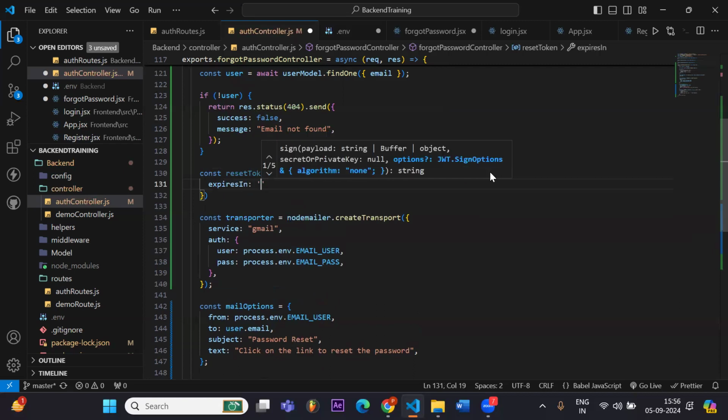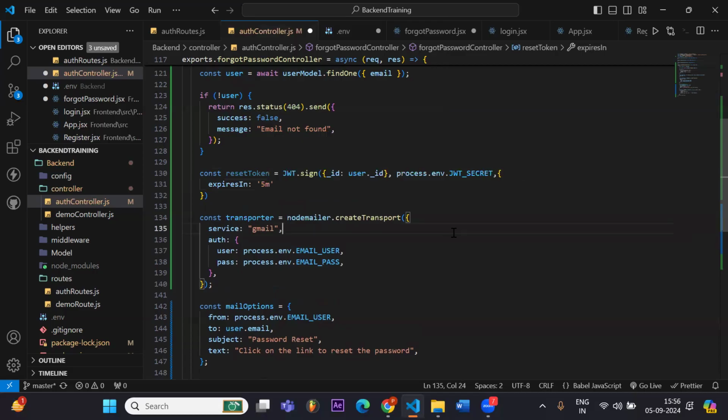I will make it really short. I will write 5 minutes only. By this we'll get a token, and we have to send this token to the user as well. So we will create a link here.